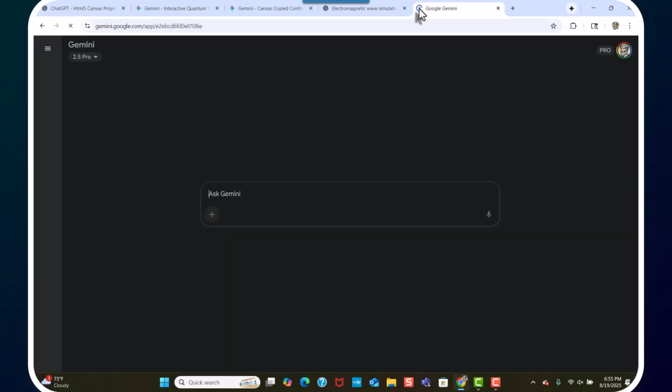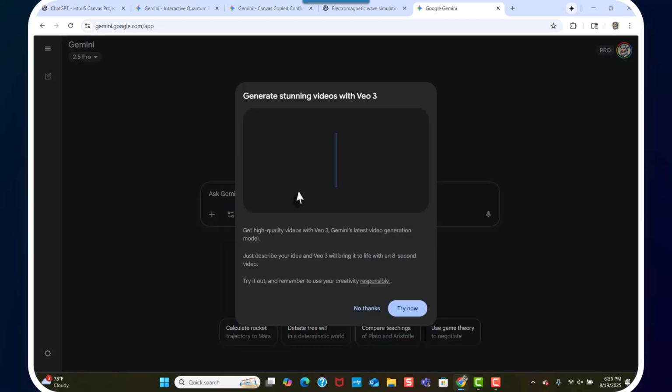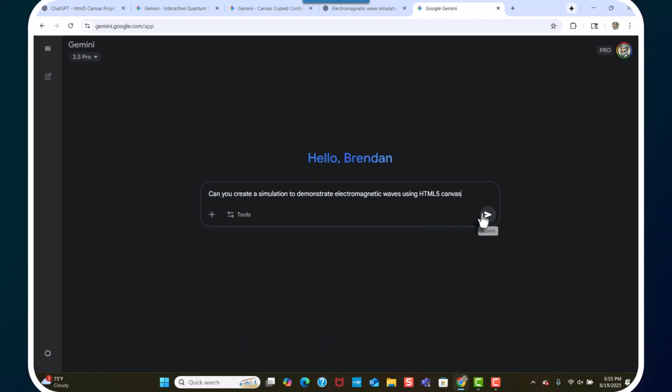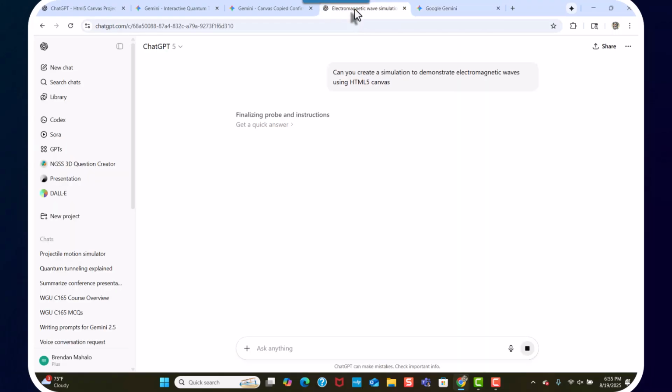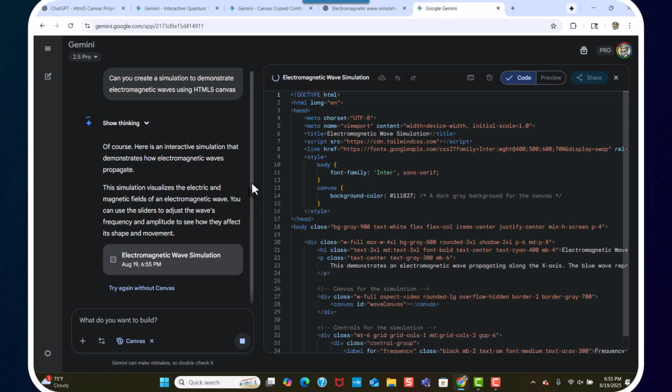Yeah, go back there. I want it on 2 Pro. All right, it says coding. Great. No, thanks. I don't need you. I just want to do this. And now we go Control V, and let's see what this does. So that's the same thing, same prompt, so simple. This one's going to be fast. It does a lot of thinking before it starts, but Gemini starts coding right away.